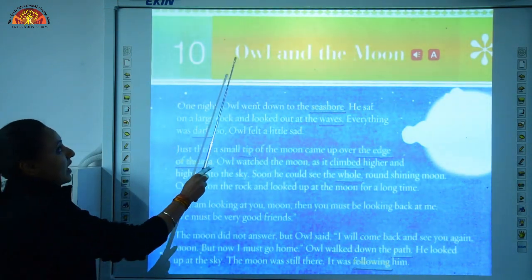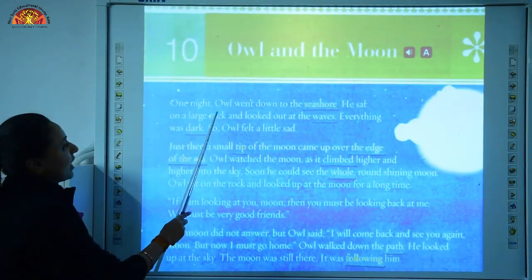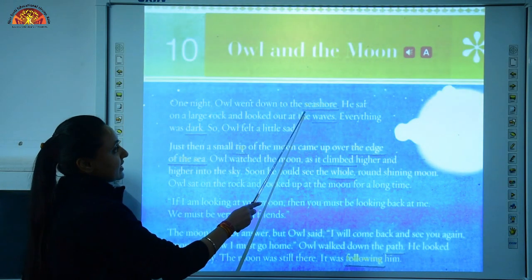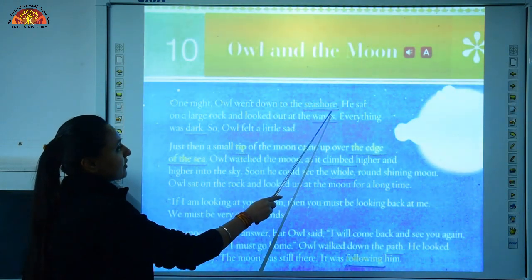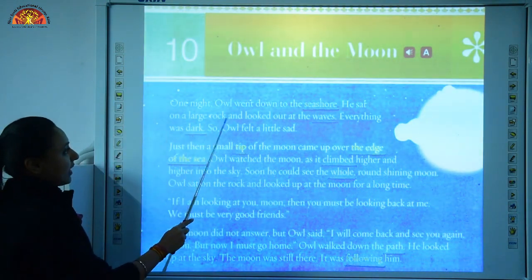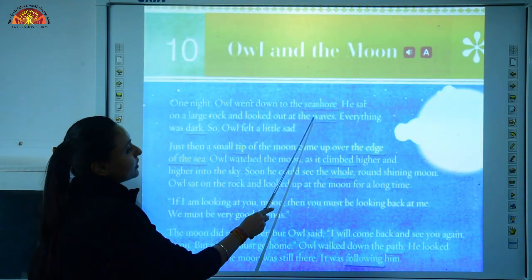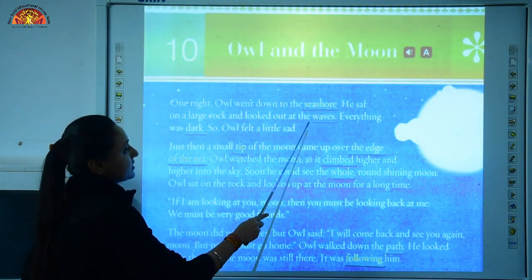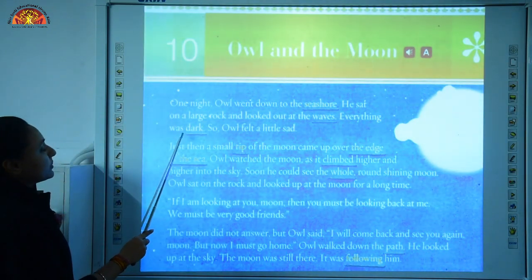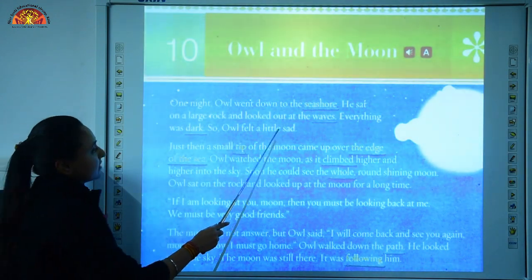Chapter 10, Owl and the Moon. One night, Owl went down to the seashore. Underline the word S-E-A-S-H-O-R-E, seashore. He sat on a large rock and looked out at the waves. Underline the word W-A-V-E-S, waves. Everything was dark. Underline the word D-A-R-K, dark. So, Owl felt a little sad.